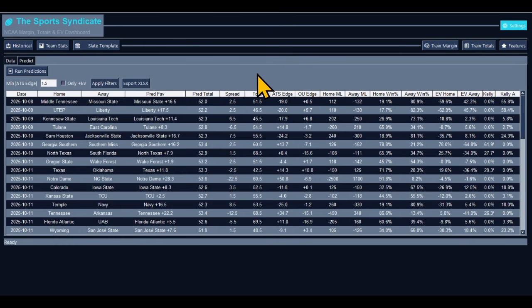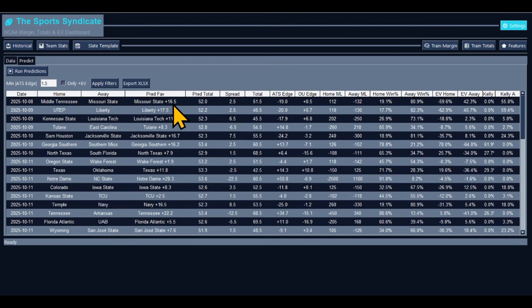Let's just jump right into it. This weekend slate, we got a game today on Wednesday, which is Missouri State versus Middle Tennessee. I think there's another game as well, but this is just the FBS game, so this is what you have today. So the model predicts Missouri State to beat Middle Tennessee by 16. The spread is Middle Tennessee plus 2.5. The model predicts a blowout by Missouri State.